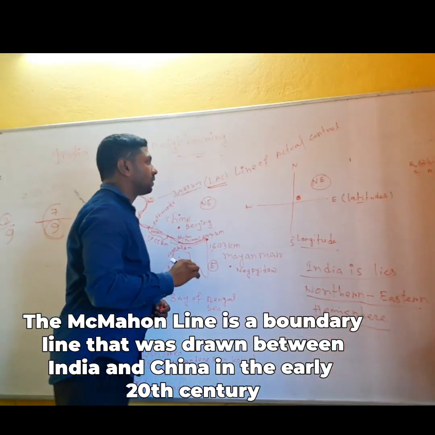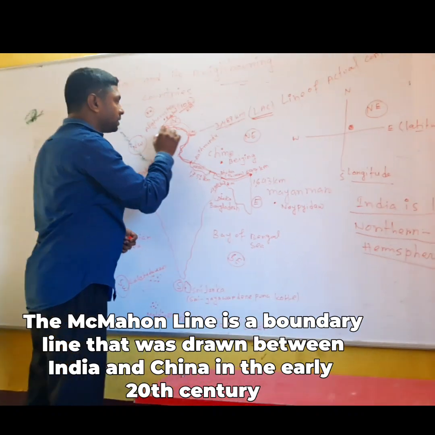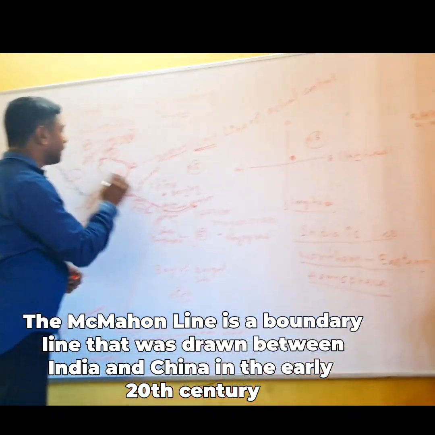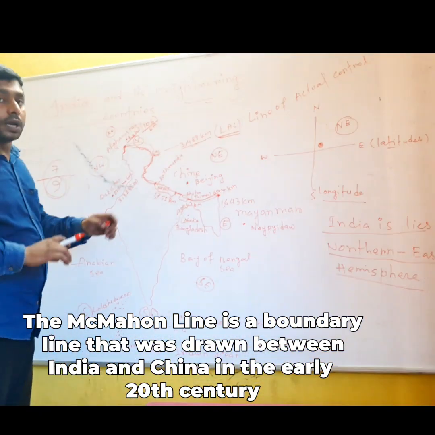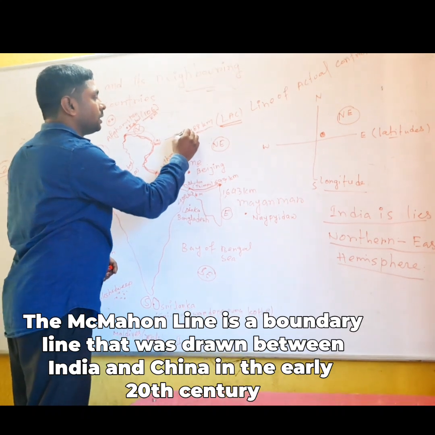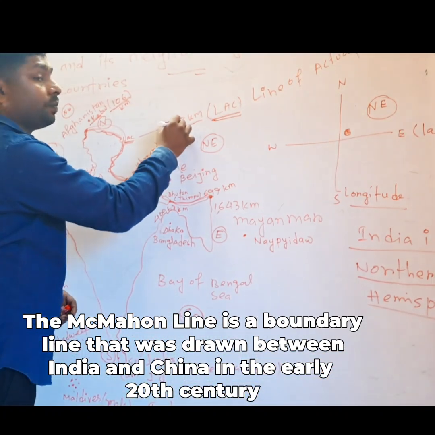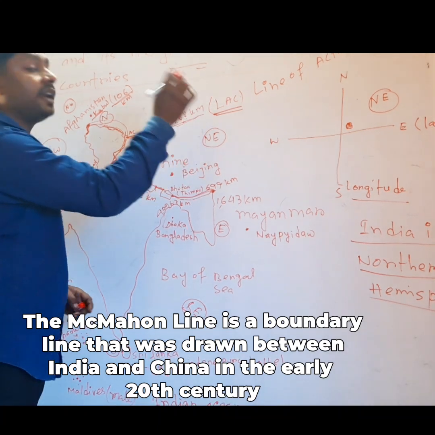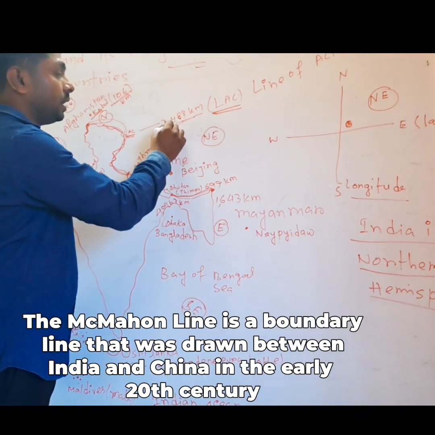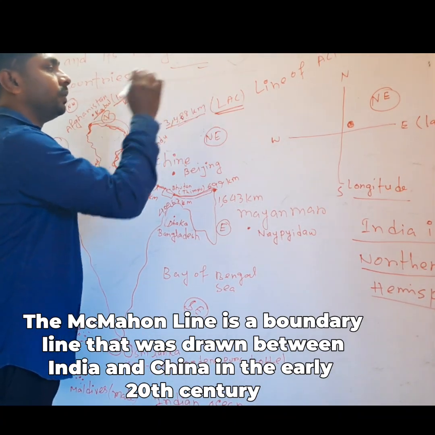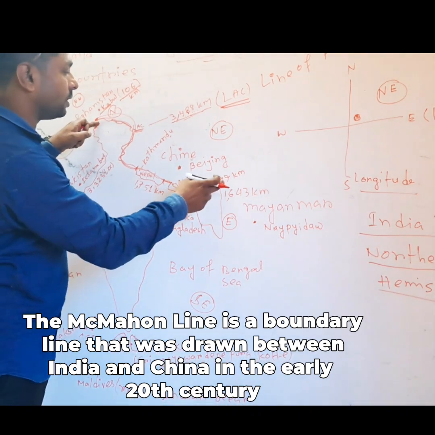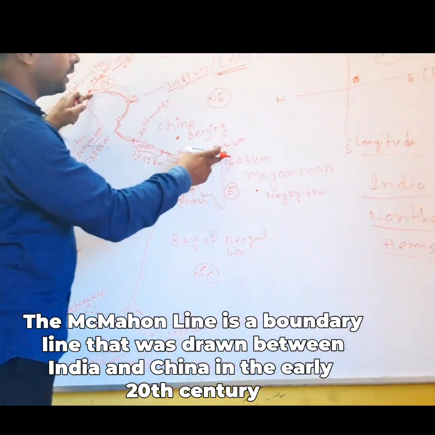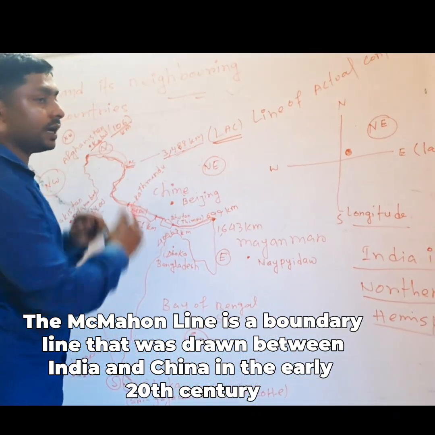Line of actual control. So this is the total boundary, or the total length of the boundary is what? 3,488 kilometers. This is the total length of the boundary shared with China.